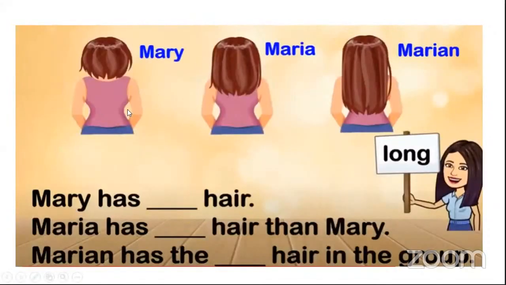The second one. Now there are three girls. One of them is named Mary. Mary has long hair. Maria has longer hair than Mary. Marian has the longest hair in the group. Very good. Can the teacher just explain for a while? Mary has long hair, Maria has longer hair, and Marian has the longest. Yes, you all are right. Marian has the longest hair in the group.